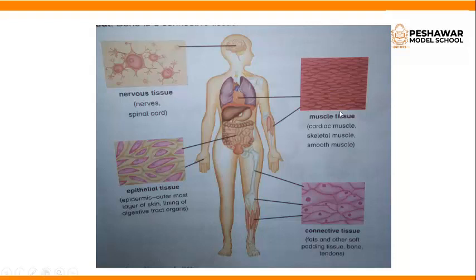Then muscle tissue. Muscle tissue may be cardiac muscle, skeletal muscle and smooth muscle. Cardiac muscles are those muscles which are present in our heart. Skeletal muscle is attached to the bone and produces movement in body parts. Smooth muscles are present in the internal organs like our intestine and digestive system. Then connective tissue. Connective tissues are those tissues that connect or support other tissues and organs, and they maintain the form of the body.